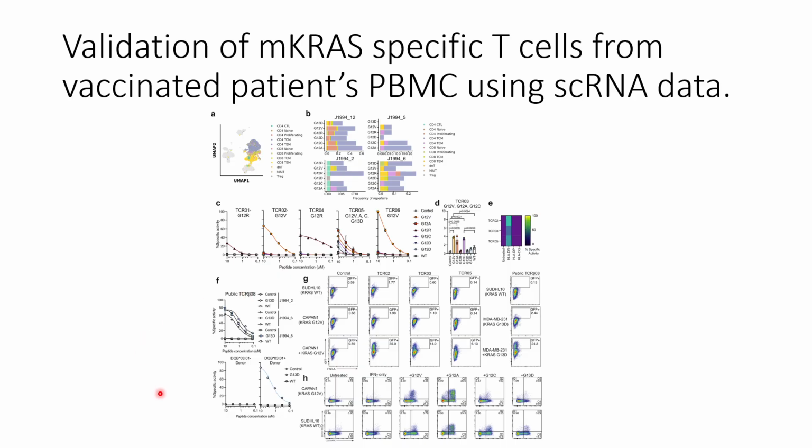However, the patient only has this allele, that is DQB. So they checked it with a donor that has DQB and a donor that does not have DQB, and they found that when the donor has DQB, the specificities are high. That is, they checked it for G13D, but when the same patient's DQB has been knocked down, the specificities are low.